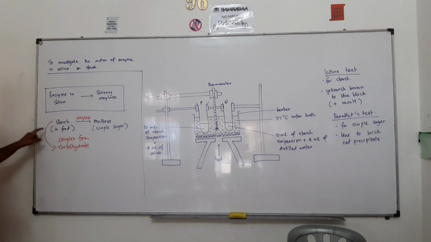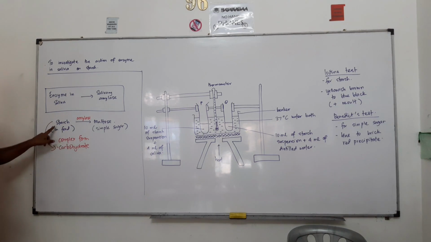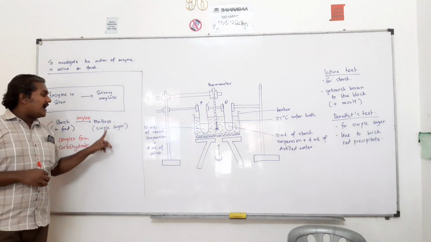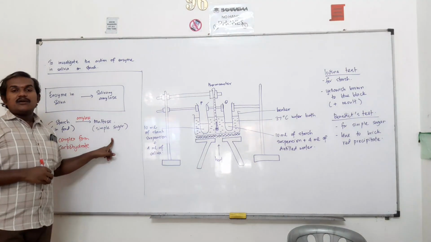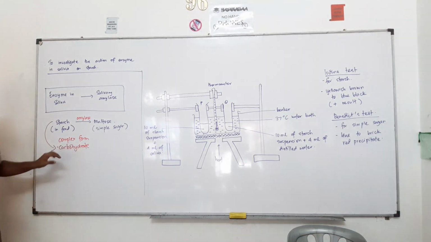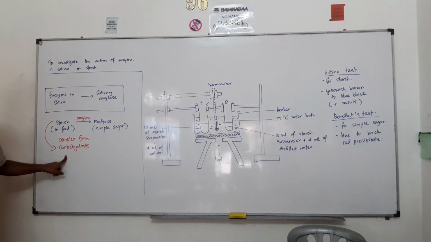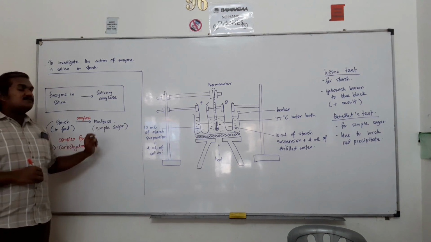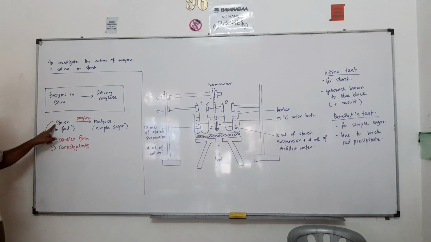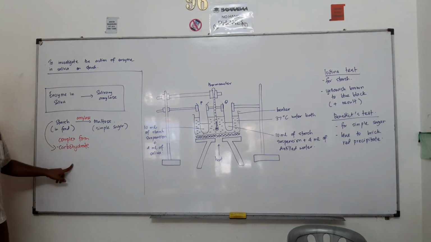This enzyme breaks down the starch, and the starch changes into maltose, which is called a simple sugar. Maltose is also under the category of carbohydrate, but it is the simplest form, while starch is the complex form of carbohydrate.